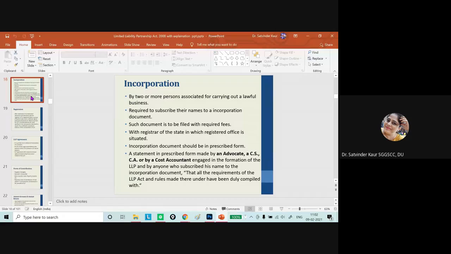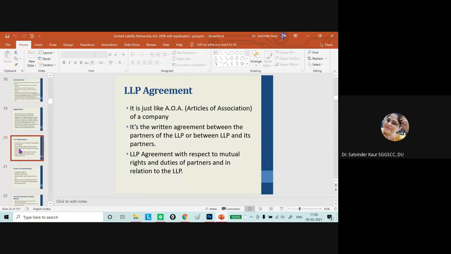Now we have to understand what we mean by the LLP agreement. The LLP agreement talks about those terms and conditions agreed by the parties with respect to the day-to-day operation of the organization.